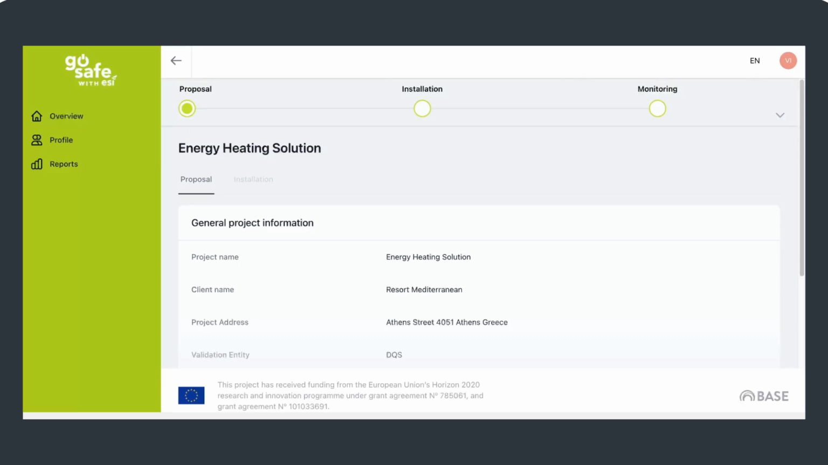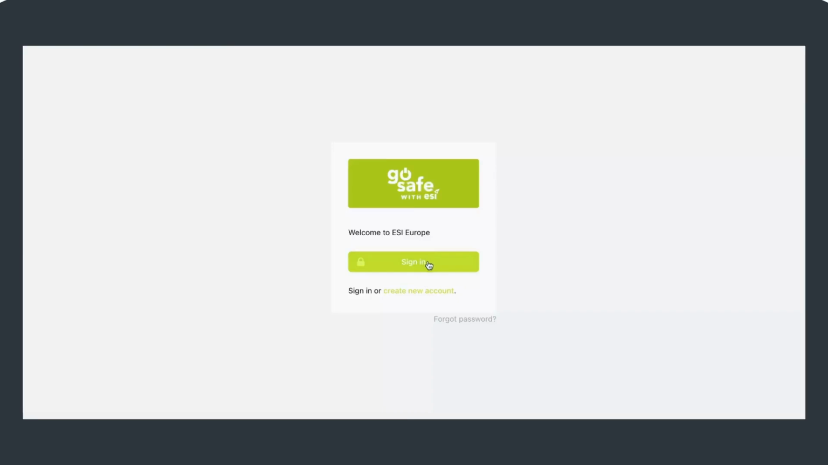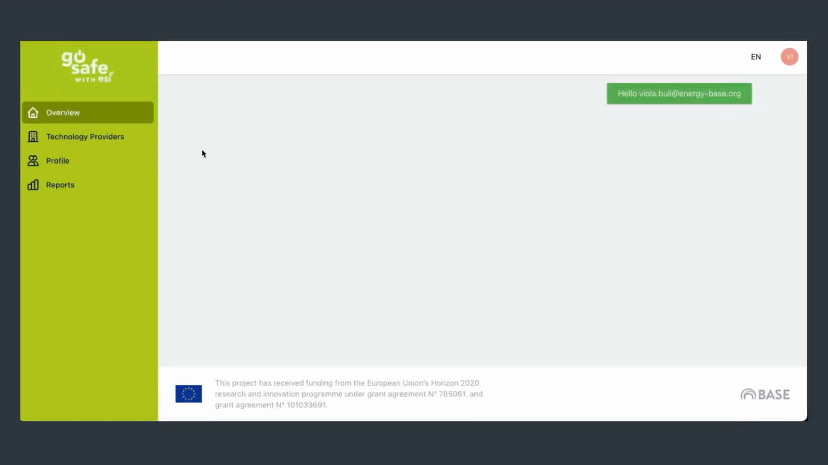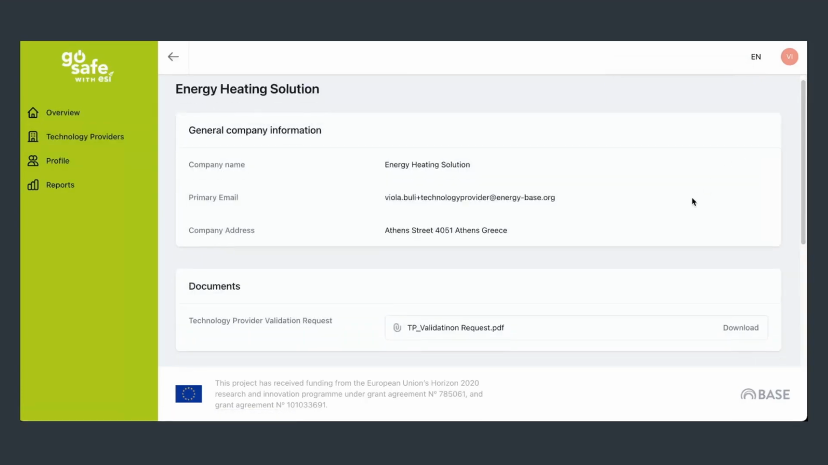Once you have registered as a new technology provider and created your new energy efficiency project, it is the time for the validation entity to validate your registration as a technology provider into the platform. Logging in the system as a validation entity, you click in the left menu, Technology Providers, and click on the yellow button, Review, for validating the registration.